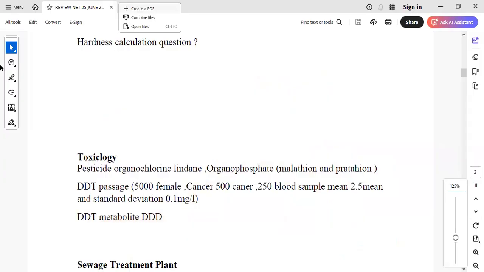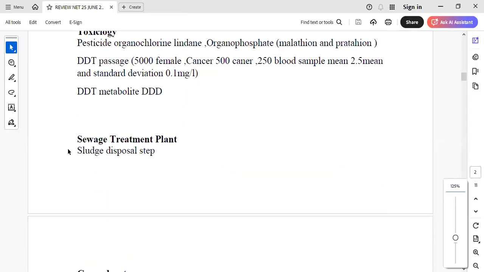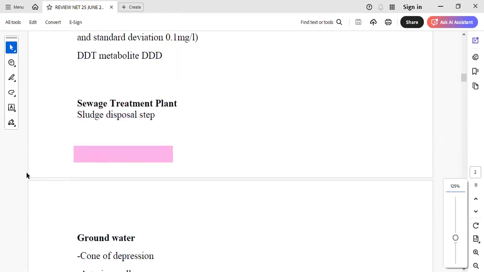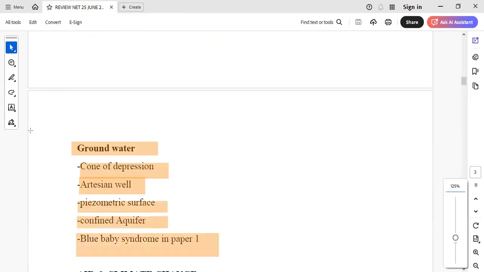And then we had a question over sewage treatment plant where they have asked about sludge disposal methods like dewatering, right, stabilization, drying, etc. And these steps were asked about the sewage treatment plant. Coming to groundwater, they have asked once again the cone of depression, which was the January 2025 question. They have also asked the definition of artesian well, piezometric surface, confined aquifer, and blue baby syndrome in paper 1, which was simple to answer.